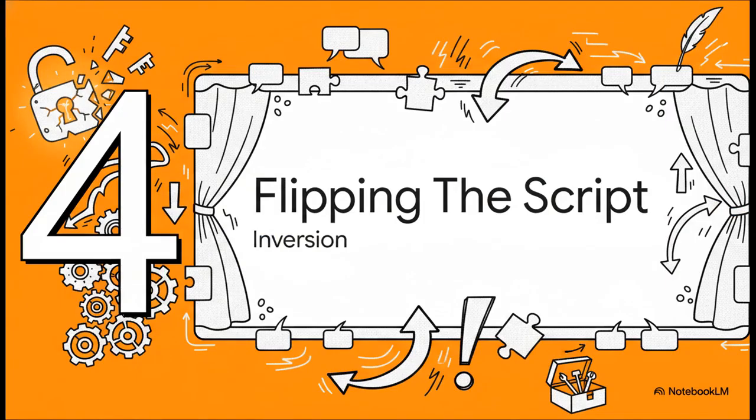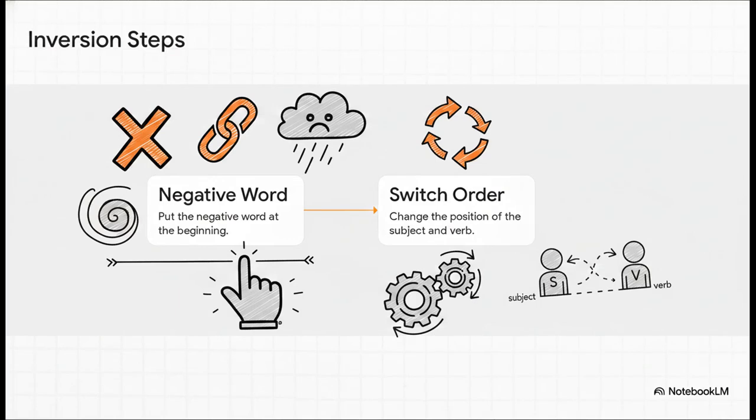And finally, case number 4, flipping the script, inversion. Now, if you really want to master dramatic storytelling in English, this is the ultimate trick you need in your toolkit. Inversion sounds a bit intimidating, but it's really just a simple two-step blueprint for how to flip a sentence to make it sound incredibly dramatic.